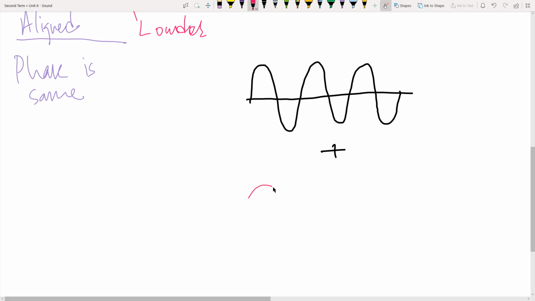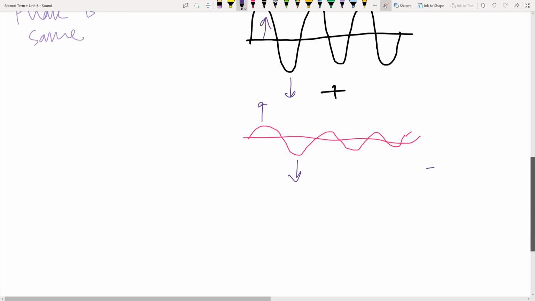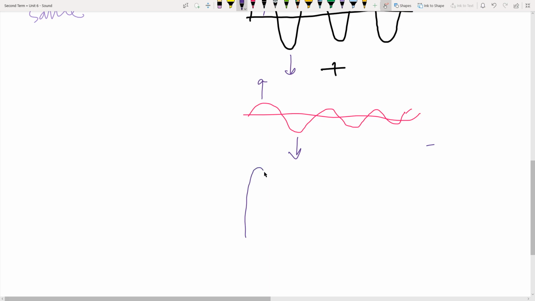So somewhat like this. As you can see, the amplitude is somewhat less, so these will add up. It's up versus up, and down versus down, so they will add up. Eventually the result is going to be a much louder sound. Remember, when the sounds are aligned together, they will add up.